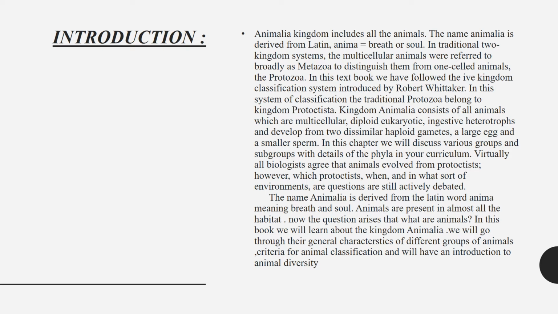Kingdom Animalia consists of all animals, which are multicellular, diploid, eukaryotic, ingestive heterotrophs and developed from two dissimilar haploid gametes, which are a large egg and a smaller sperm.